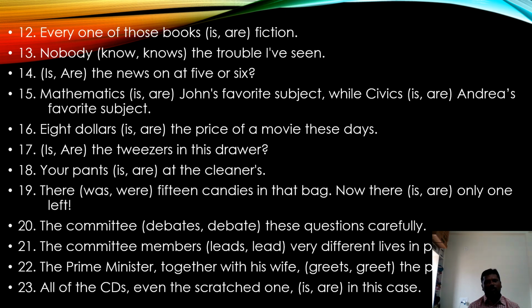Every one of those books is or are fiction. Nobody know or knows the trouble I have seen. Mathematics is or are John's favorite subject, while civics is or are Andrea's favorite subject. $8 is or are the price of the movie these days. Please, all of you look at the examples, my dear students, and do the exercise.